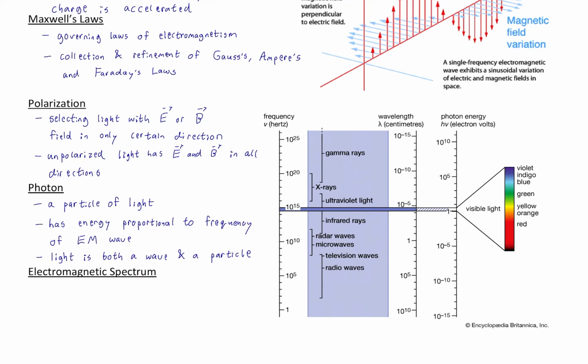Now, there's a lot of ideas here that we're just touching on that we're going to return to after optics when we get into what's called modern physics, where we talk about quantum mechanics, which talks about the photon. And when we talk about special relativity, we'll talk about the speed of light and the idea that the photon has momentum, which we'll see on the next page in our key equations.